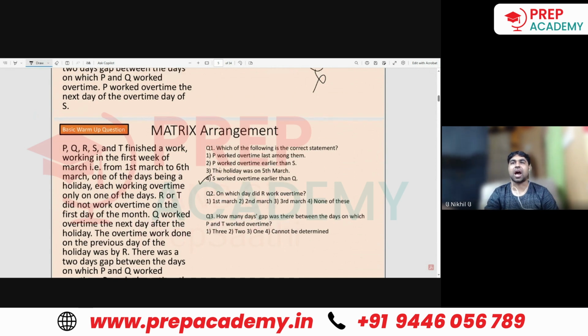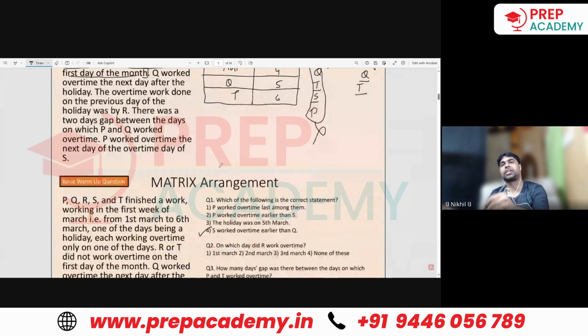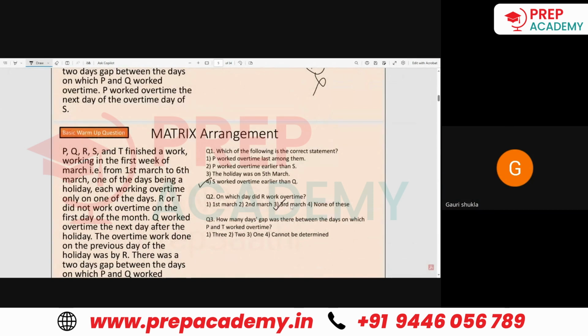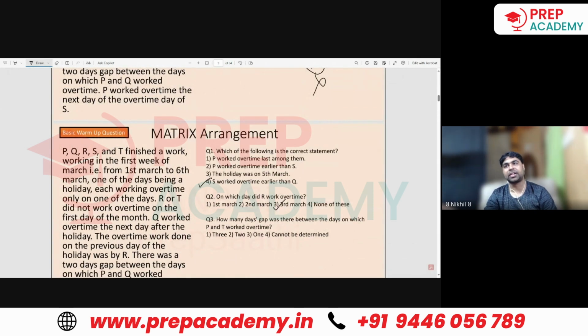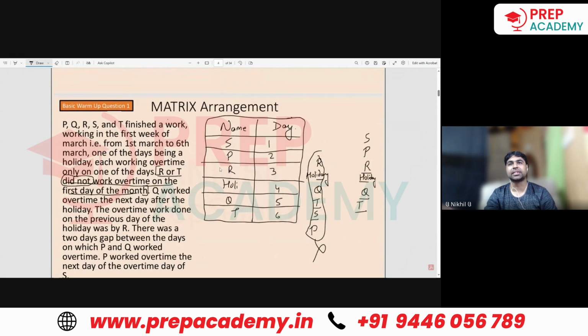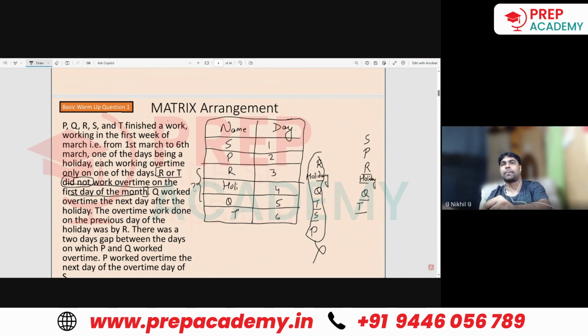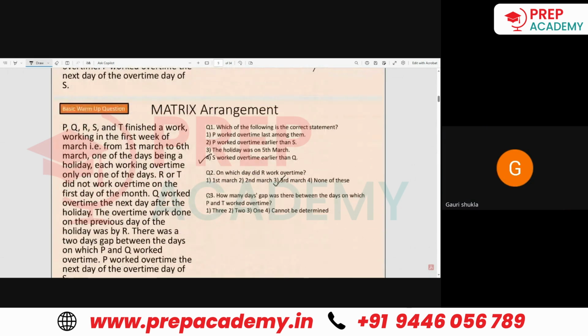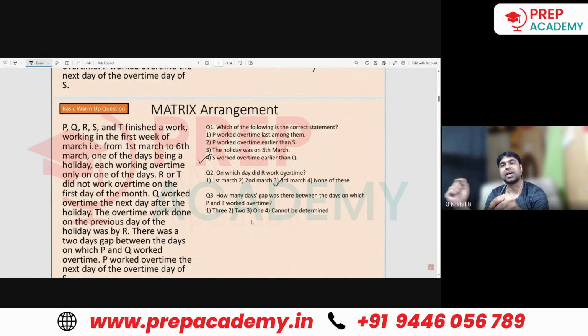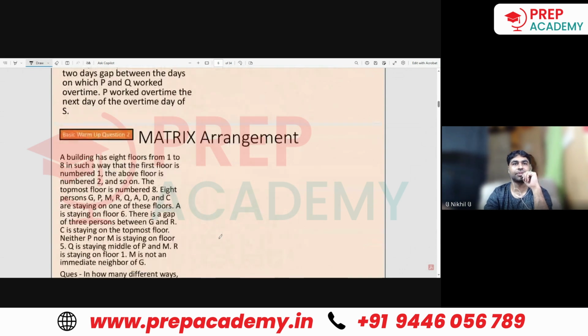On which day did R work overtime? R worked overtime on the 3rd. How many days gap was there between the days on which P and T worked overtime? Between P and T, 3 days. The days were 3, but the number of people who came in these days were 2. Understood? So we have to be very particular about what is being asked from us. So that was the first question.